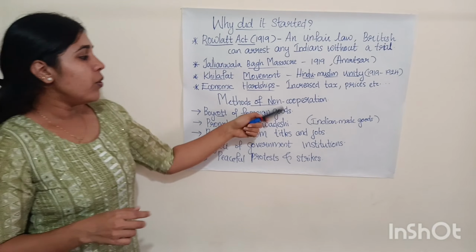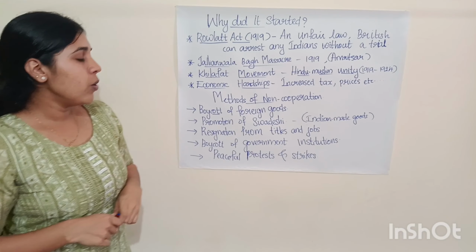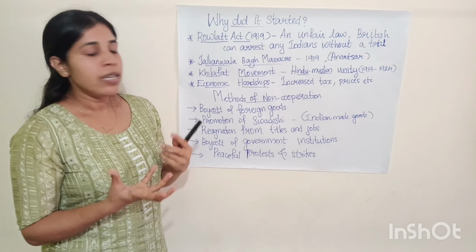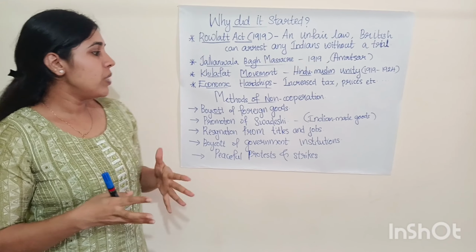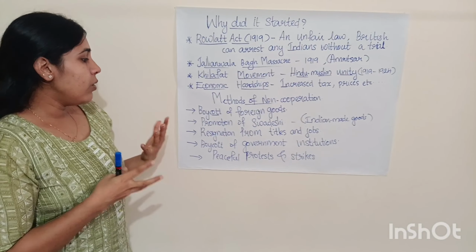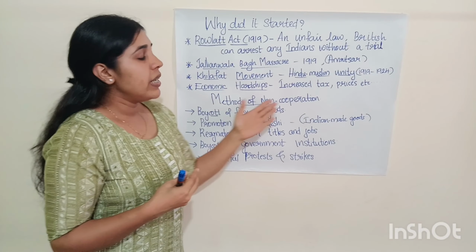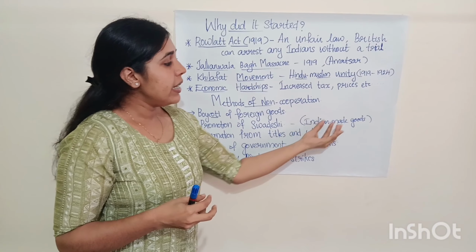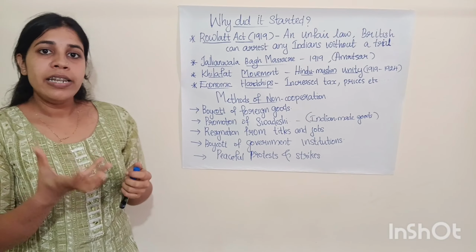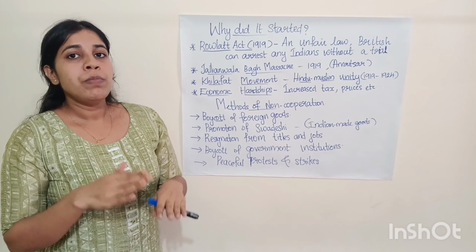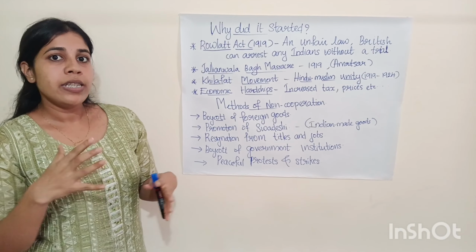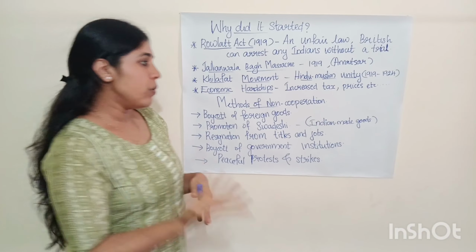So boycott of foreign goods was the first method of non-cooperation. Boycott indicates refusing to use, which means Indians refused to use any foreign goods. Instead of that, they used Swadeshi products. Swadeshi products indicate Indian made goods. We know that earlier the British were importing their products from Europe to India, and the people were consuming foreign goods. So during the period of non-cooperation, people stopped using any foreign products. Instead, they started using Indian made goods.